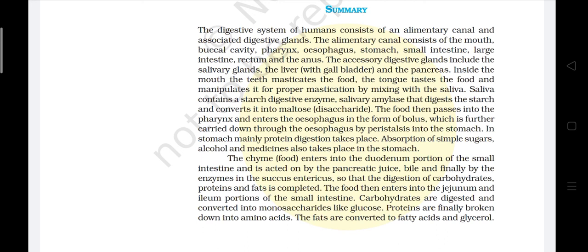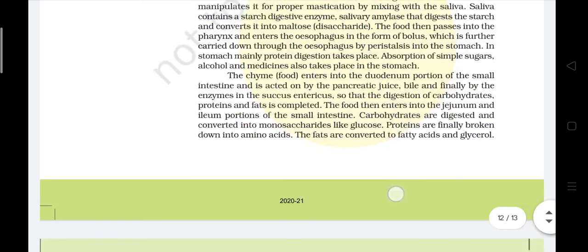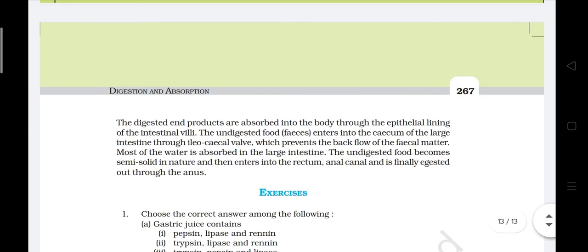Carbohydrates are digested and converted into monosaccharides like glucose. Proteins are finally broken down into amino acids. The fats are converted to fatty acids and glycerol. The digestion end products are absorbed into the body through the epithelial lining of the intestinal villi.